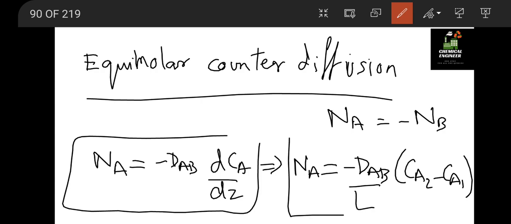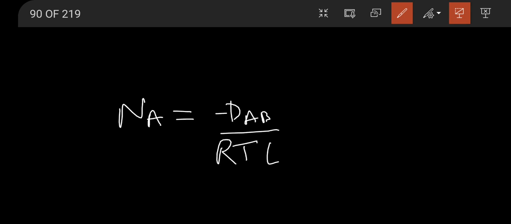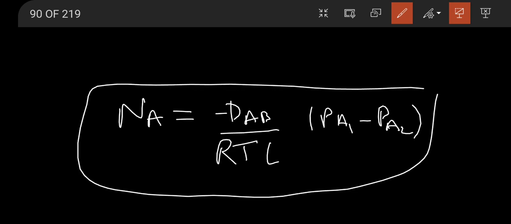This is for the liquid case. If we want to apply it for the gaseous phase, then we convert the concentration to pressure, like N_A equal to minus D_AB by RTL into (P_A1 minus P_A2). Okay, please note down the formula. So this is what we will get.